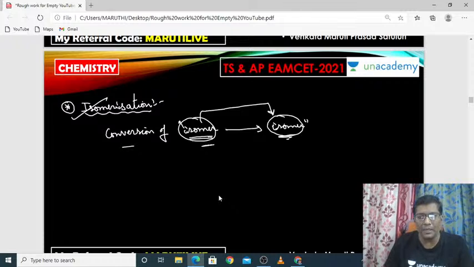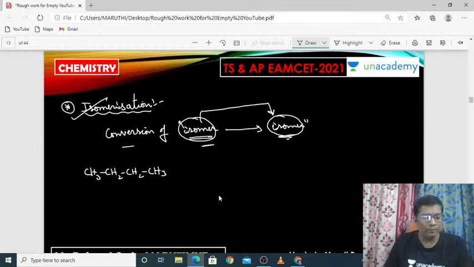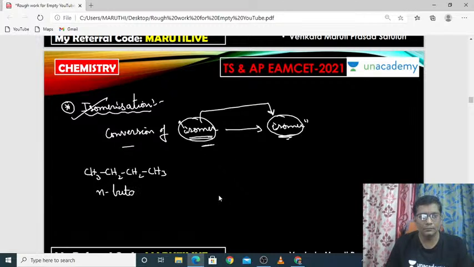See here, I am taking one isomer here. CH3, CH2, CH2, CH3. Yeah, Muhammad Shoaib, what is it? It is called dash. Four carbons are there, four single bonds are there. Four carbons means it is butane, and all are single bonds, so it is an alkane. It is called N-butane.